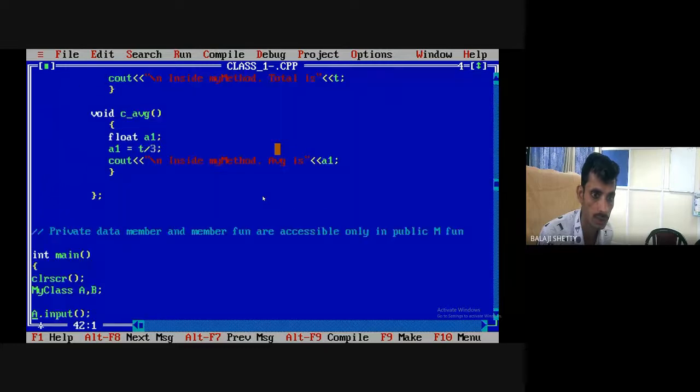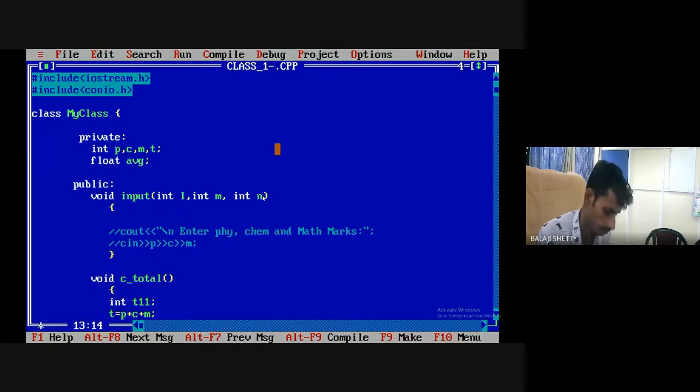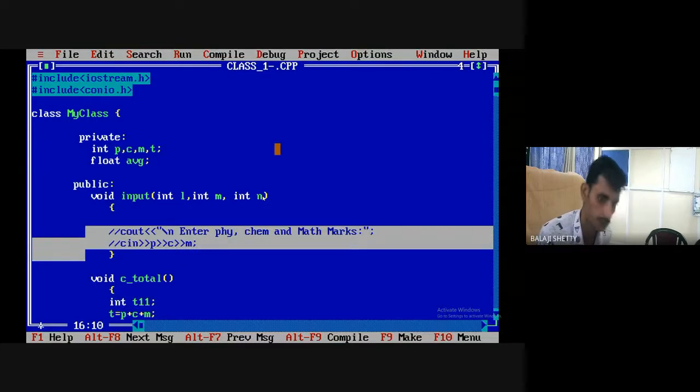One more thing is there. Comment this statement and write down simply. I need to copy this code. Control insert.